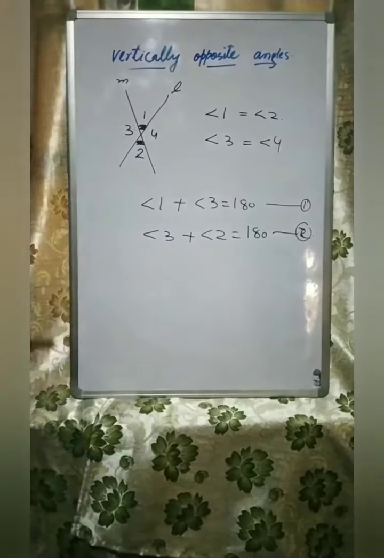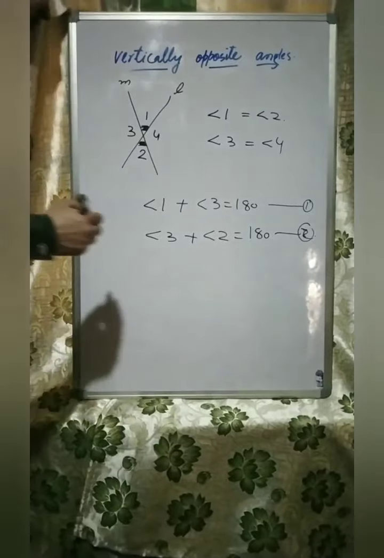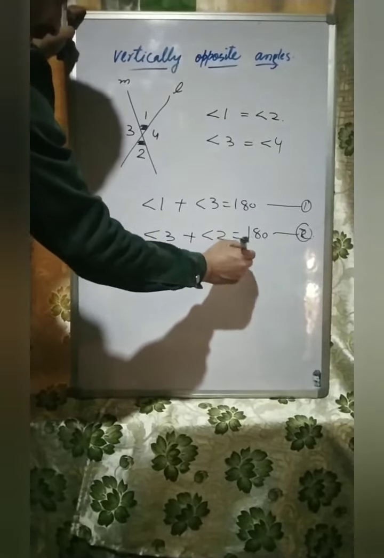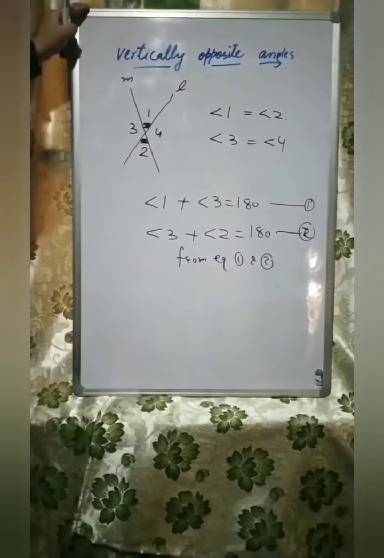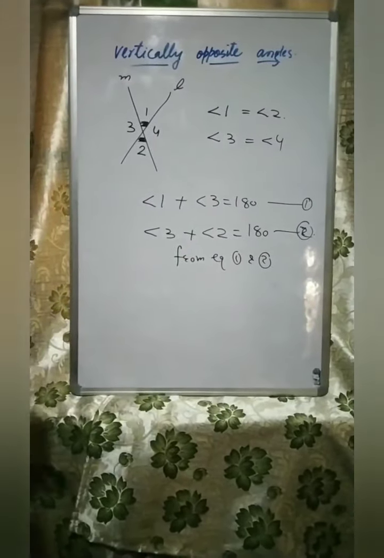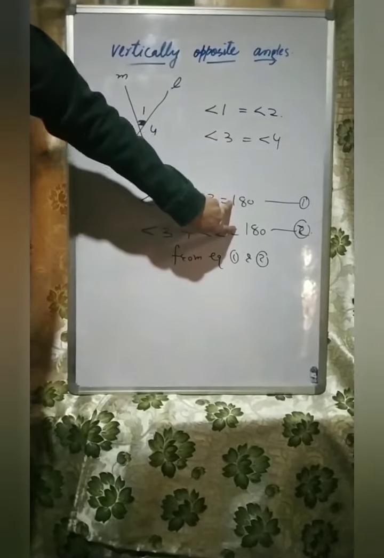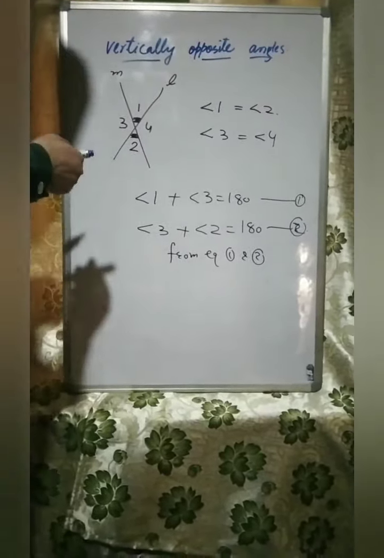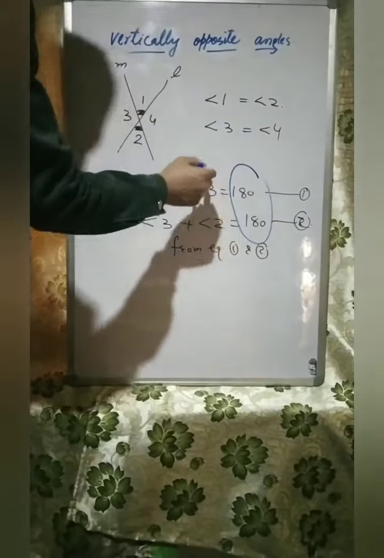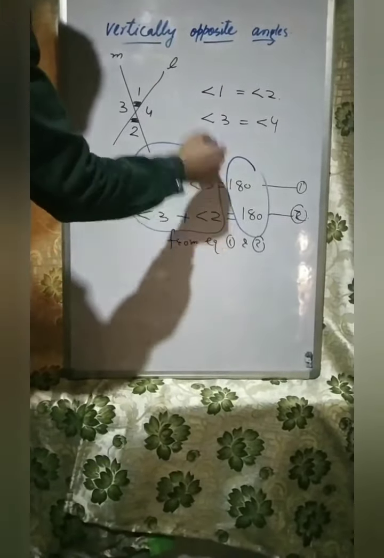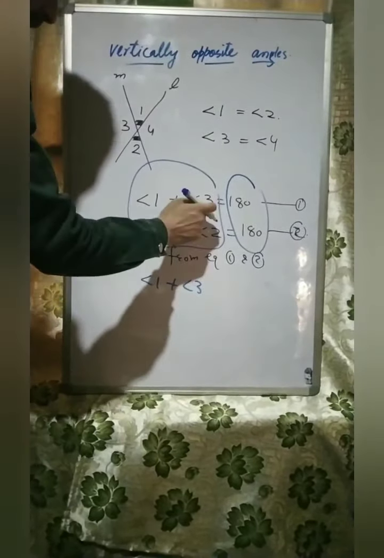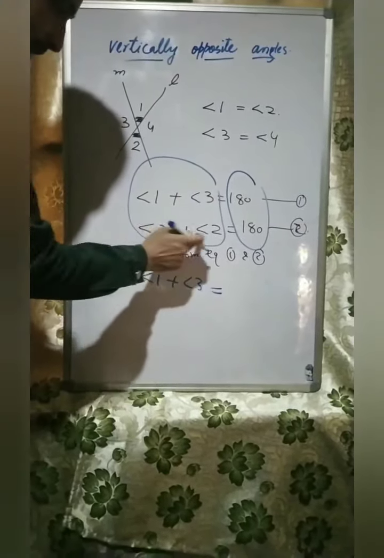This is equation second. From equation first and second, if we look at these two equations, our RHS on both equations are equal, 180 and 180. That means our LHS on both equations must also be equal. That means angle 1 plus angle 3 must be equal to angle 3 plus angle 2.